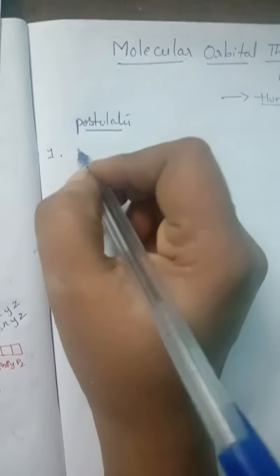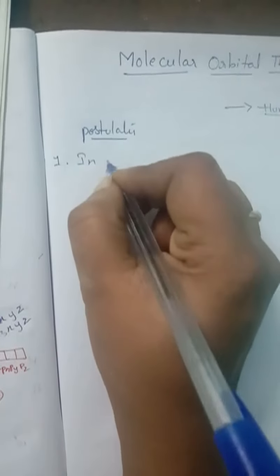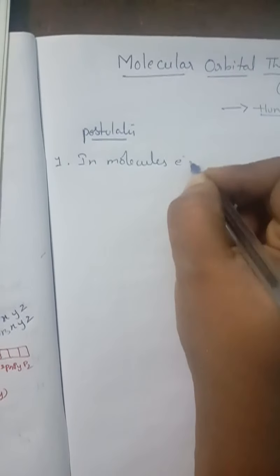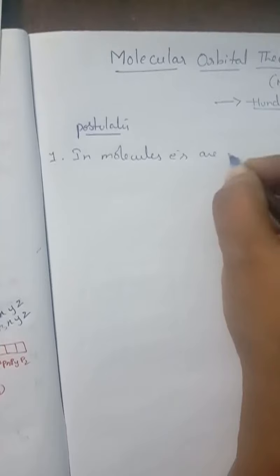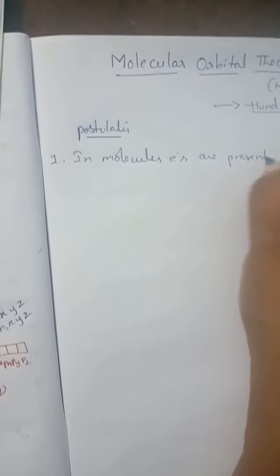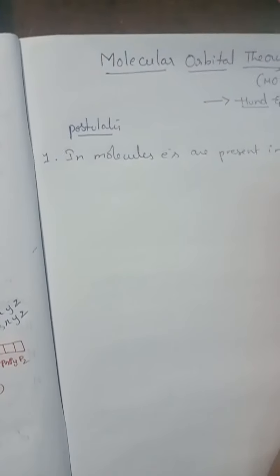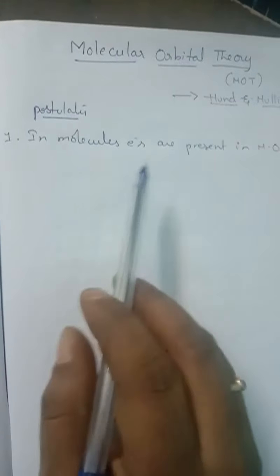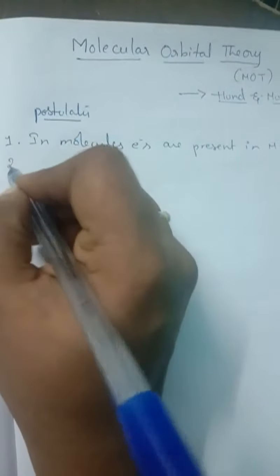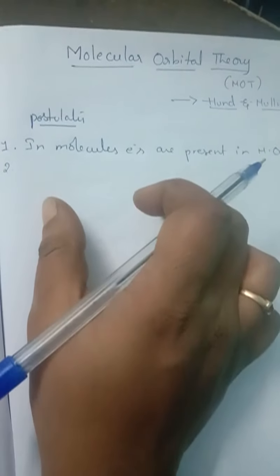So what is the first point? In molecules, electrons are present in molecular orbitals. So how are molecular orbitals formed? When two atoms combine, a molecule is formed.